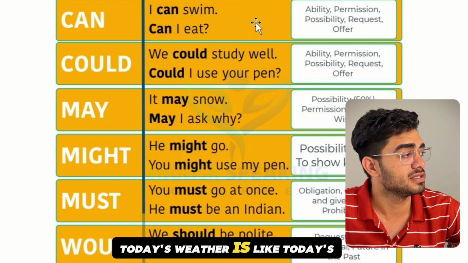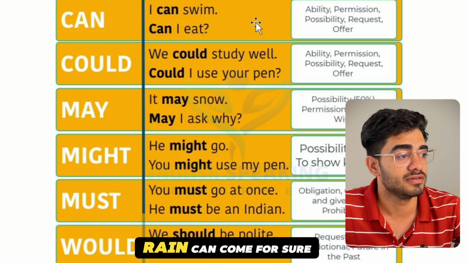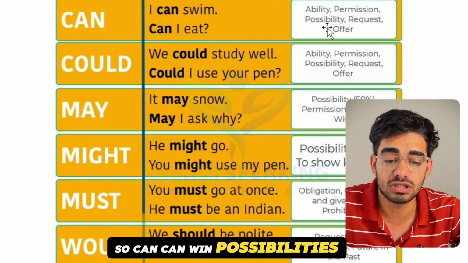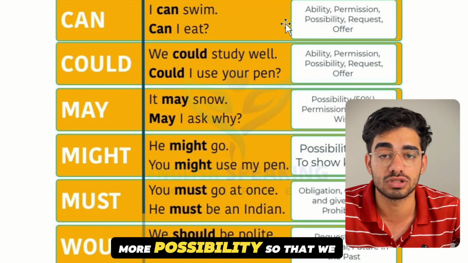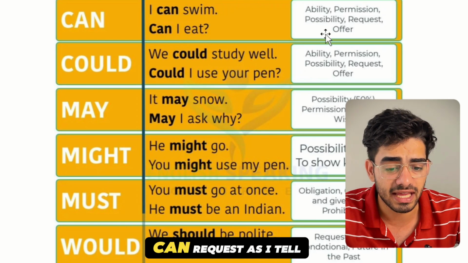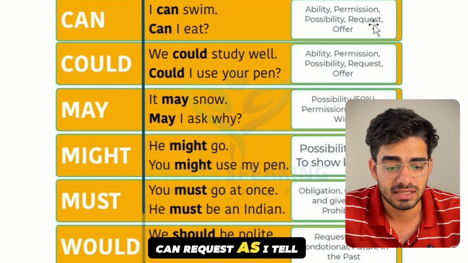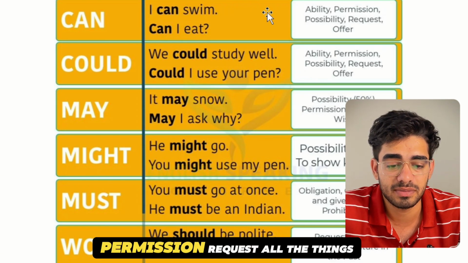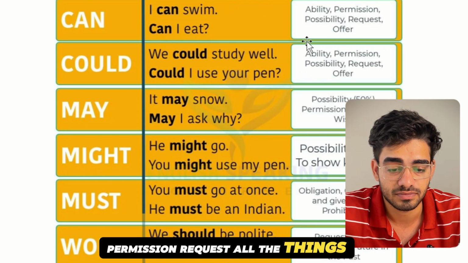When the possibility is strong, we can use can. Request: can I do something, that's also permission and request.